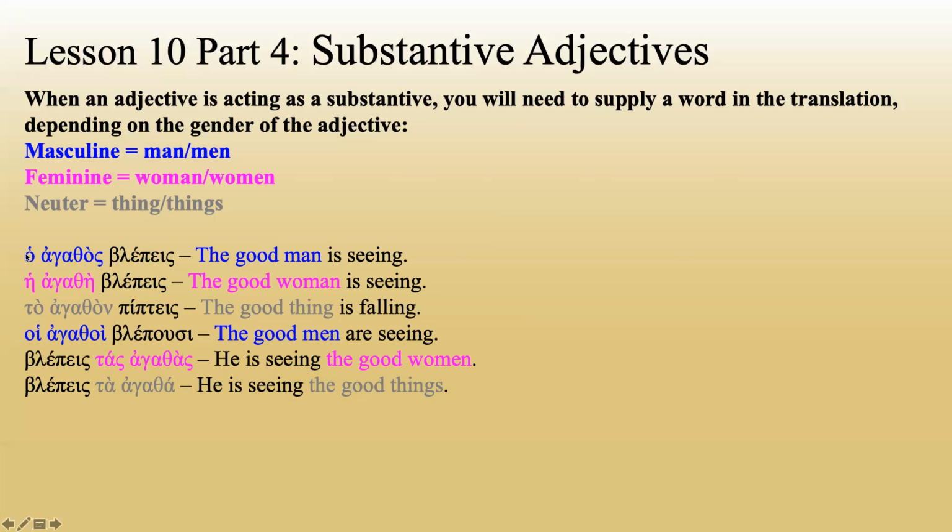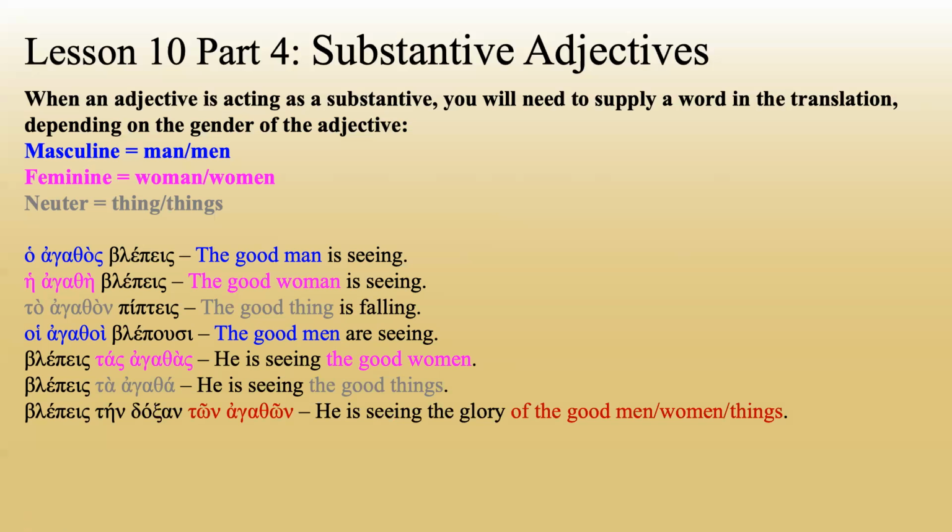So if there is no definite article, like we were saying, just agathos blepei, we go up, it's substantive. Okay, well, it has to be attributive. It's going to be good man because I'm going to supply man, but I'm going to say a good man. A good man is seeing. Or if it's plural, we might say some good men because you don't want to say just plain good men are seeing. That's a little bit awkward. So some good men, some good women, some good things. That's what we would do. But that's pretty rare to have a substantive that doesn't have a definite article in front of it. It's much more common to see it with a definite article.